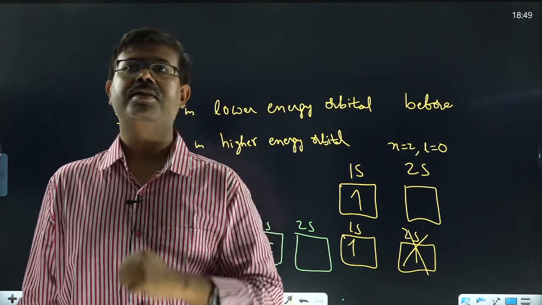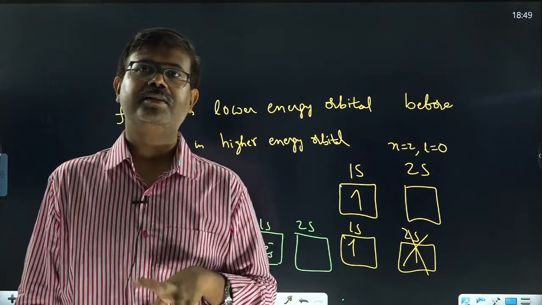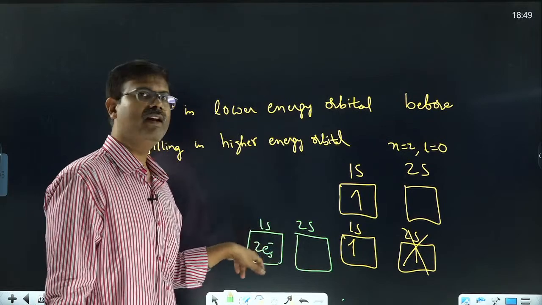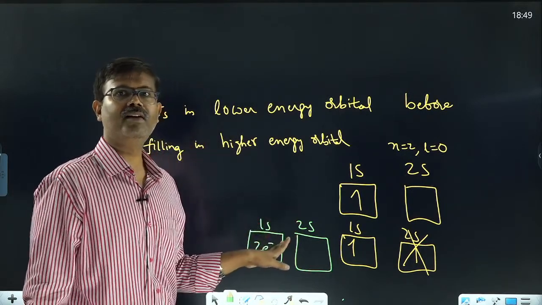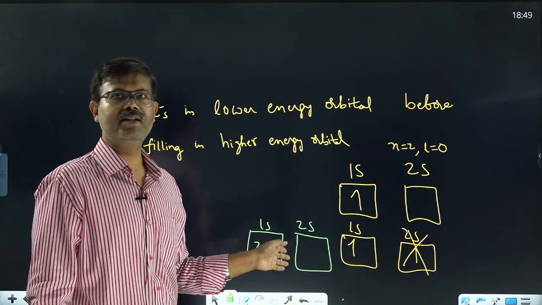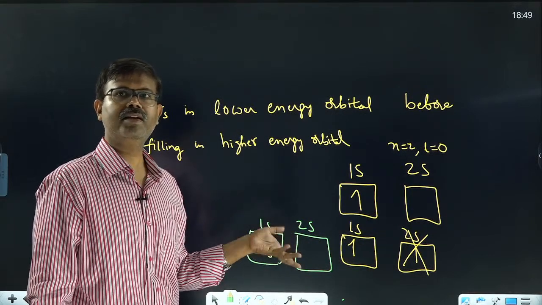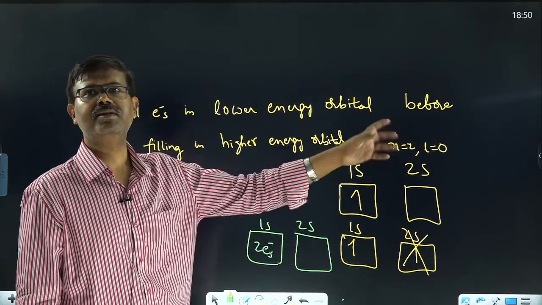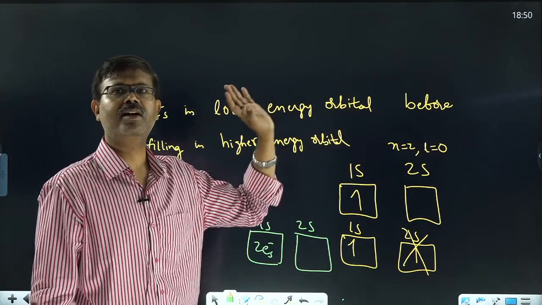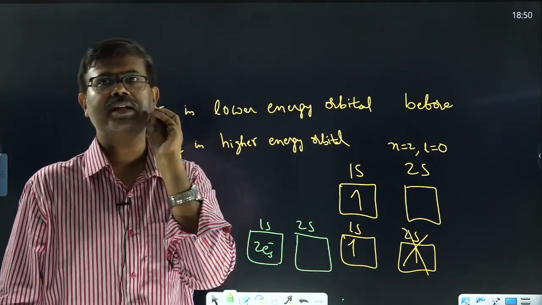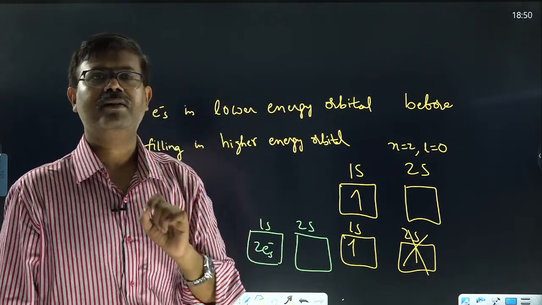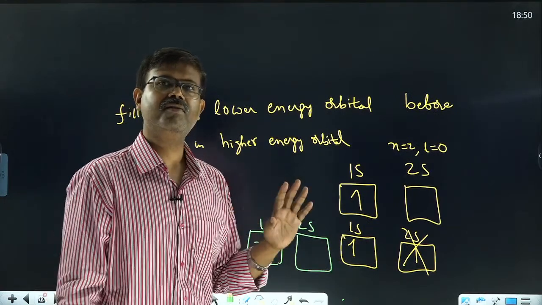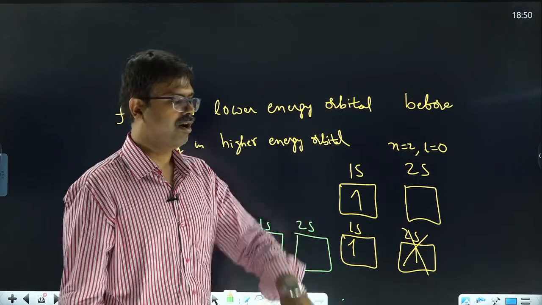Lowest energy you have to complete first. Okay, if three electrons are there, then the third electron you don't put in the 1s, because maximum how many electrons will fill in an orbital? Only 2. So 1s is completely filled now. There is no vacancy for the third electron. Now go to the higher energy. Among all the higher energy orbitals, 2s, 2p, 3s, 3d, etc., again select the lowest energy and fill that extra third electron there. So the next energy level is 2s, so we will fill there. Okay, like that. This is the way you have to fill electrons using the Aufbau principle.